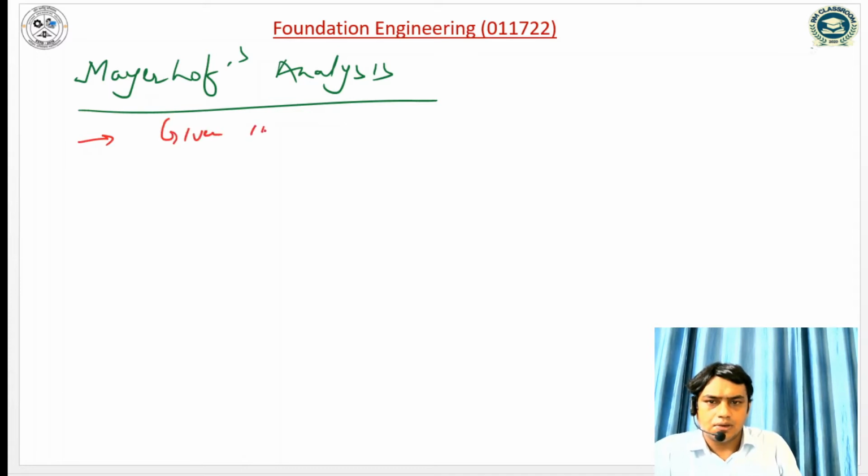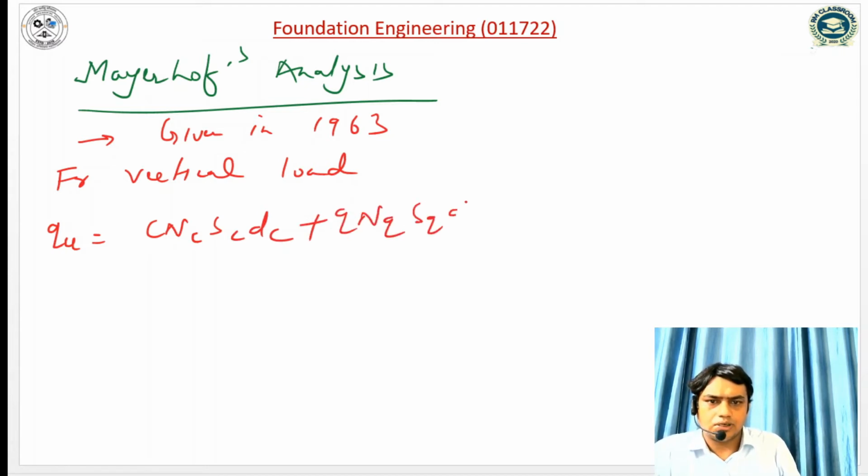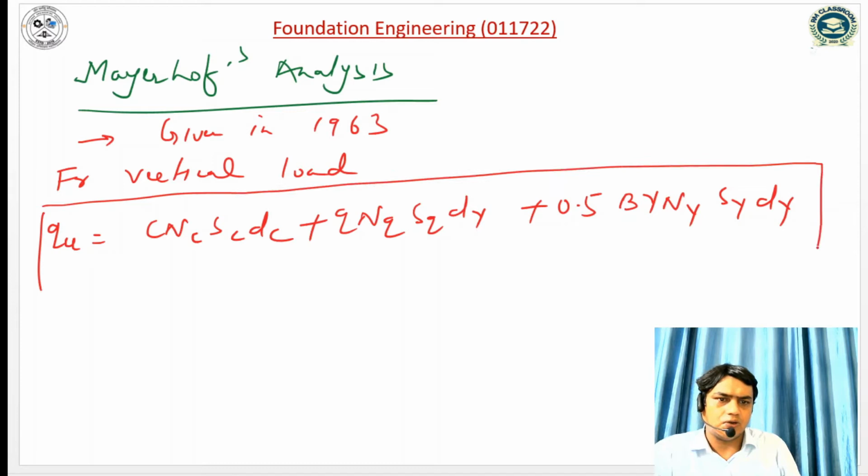For vertical load, the ultimate bearing capacity is given by c Nc sc dc plus q Nq sq dq plus 0.5 B gamma N gamma s gamma d gamma. So this is the expression for the vertical load.